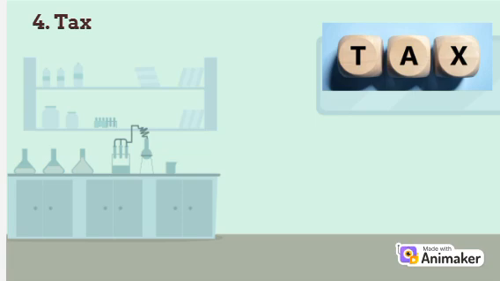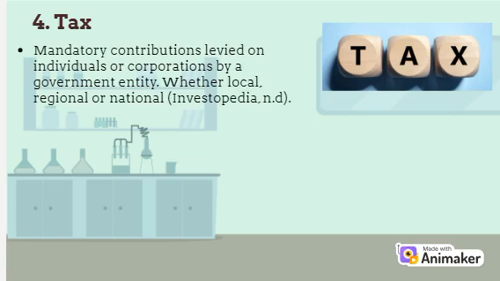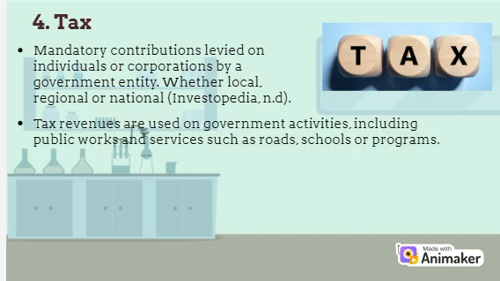Continued by tax. What is tax? From Investopedia, we know that taxes are mandatory contributions levied on individuals or corporations by a government entity, whether local, regional, or national. Tax revenues are used on government activities, including public works and services such as roads, schools, or programs. Examples of taxes are income tax, corporate tax, sales tax, property tax, tariffs, and stamp duty.